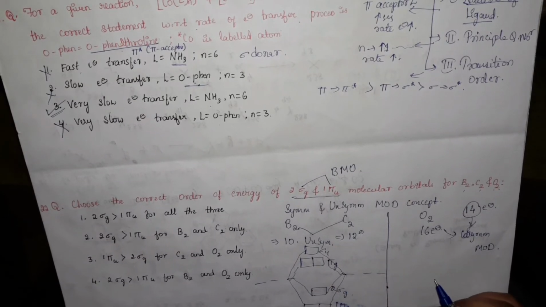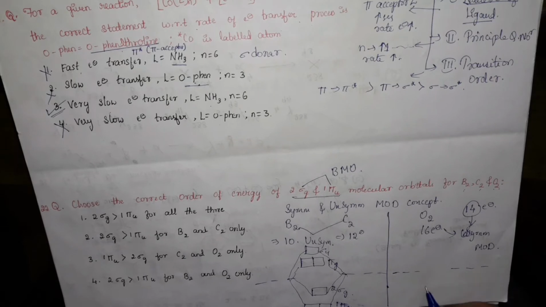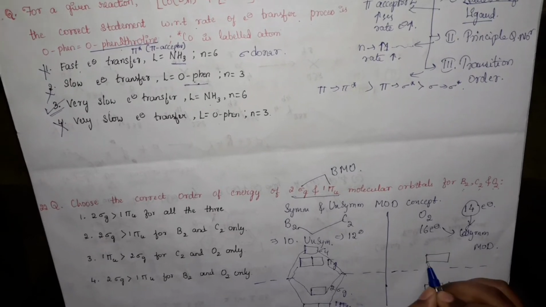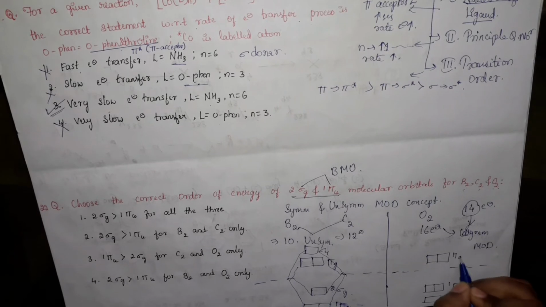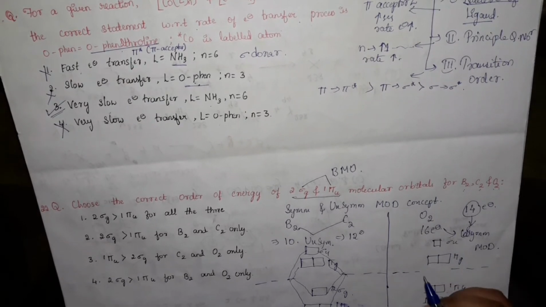In case of the symmetrical diagram, these two will replace their positions. That is, 1 pi u will go up and 2 sigma g will come down. This will be the pi g orbital and this is the sigma u orbital.